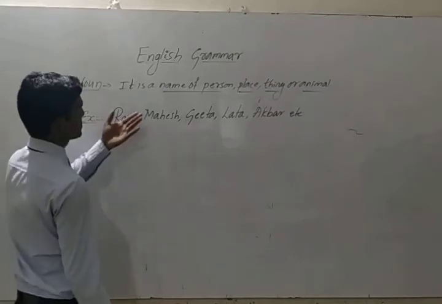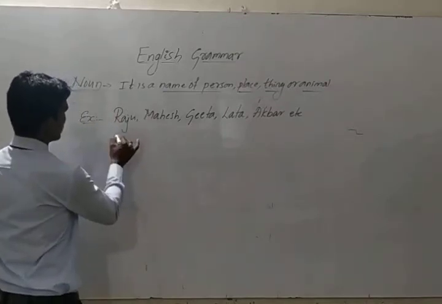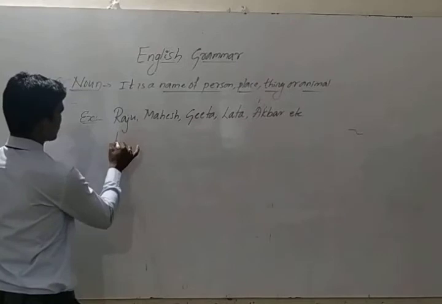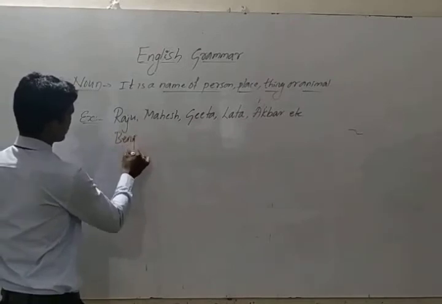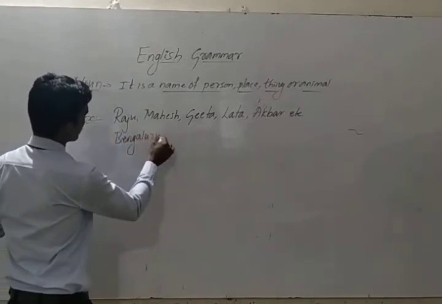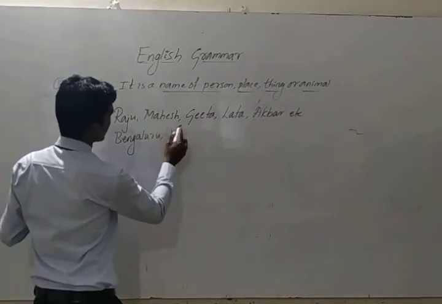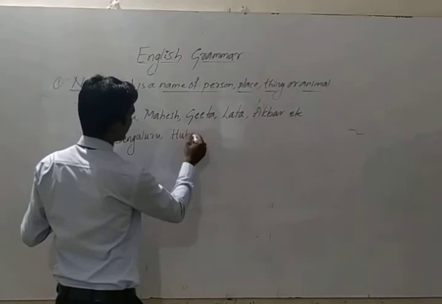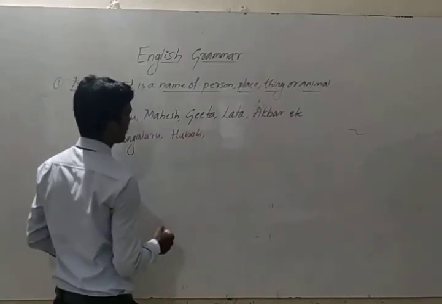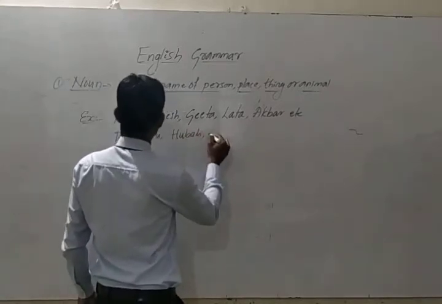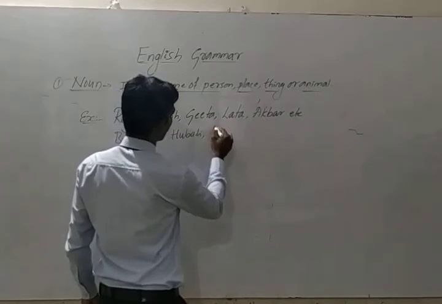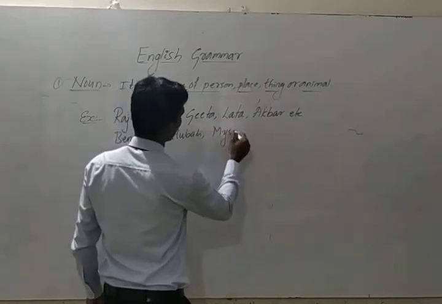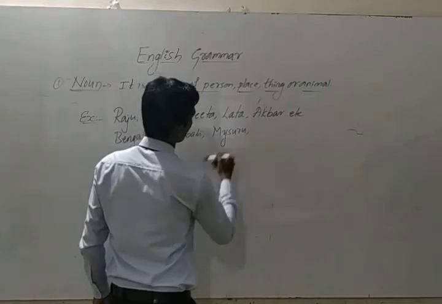So, name of a person. Next, you can say place. So Bengaluru. Next, Hubli. Next, Mysore.